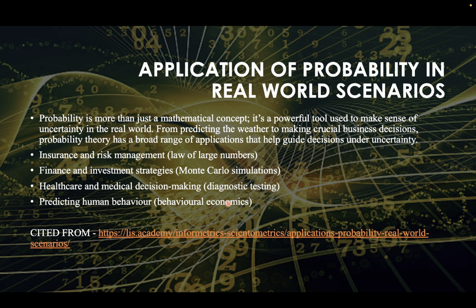In healthcare and medical decision making, probability is very important because all the diagnostic tests rely on probability to assess accuracy. Last but not least, predicting human behavior: behavioral economics helps predict how people make decisions under uncertainty.